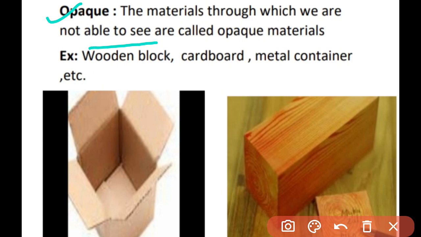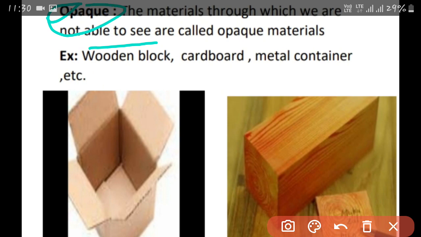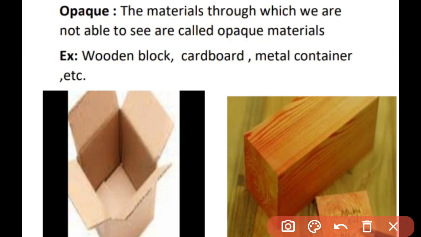But if you have a window there and you open the window, or you have a glass window, you will be able to see what your sister is doing. So the wall was opaque, but the window is transparent.